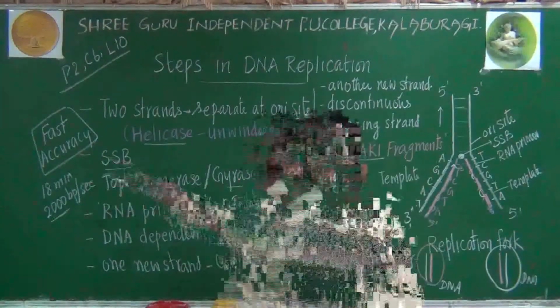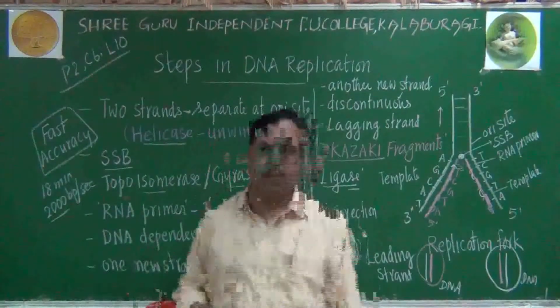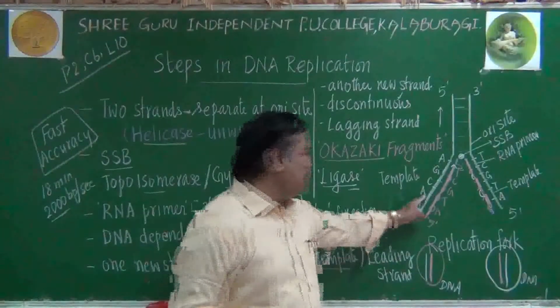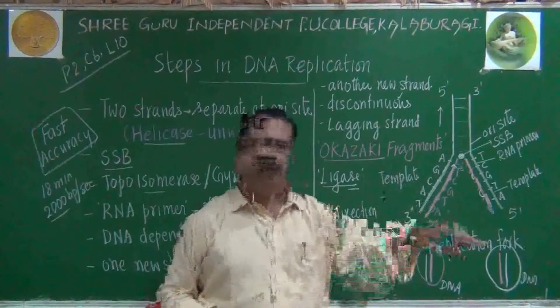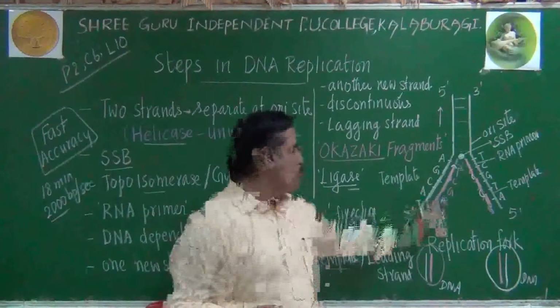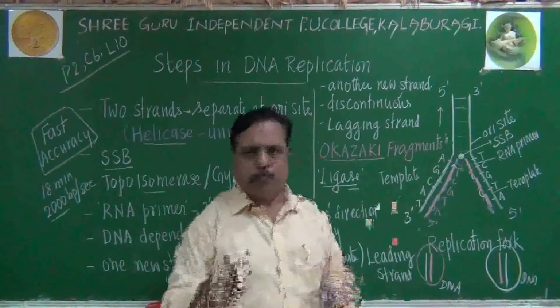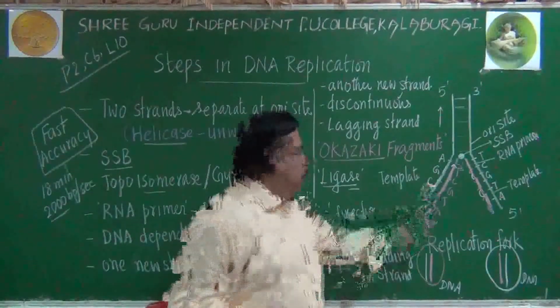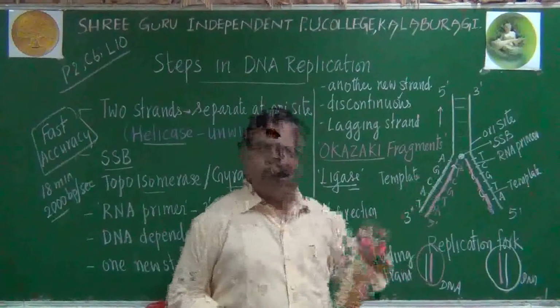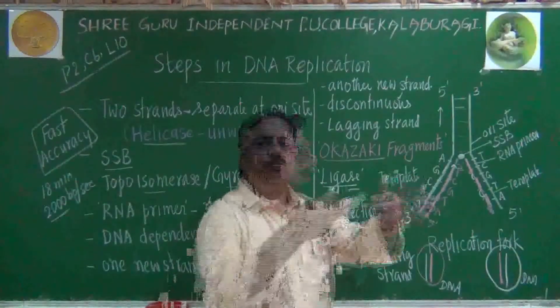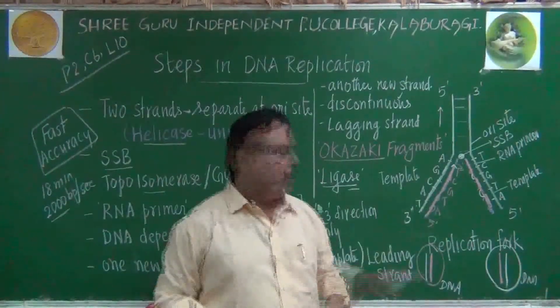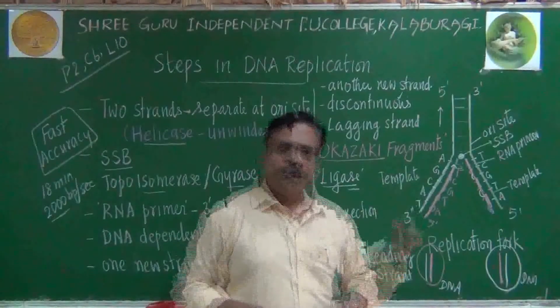At the same time, it must maintain accuracy. Wherever adenine is there on the template, only the complementary base must be added. It should not bring a guanine and add it. Of course, that should not be possible. But if it brings a wrong nucleotide, and only two bonds form, the molecule will become unstable.